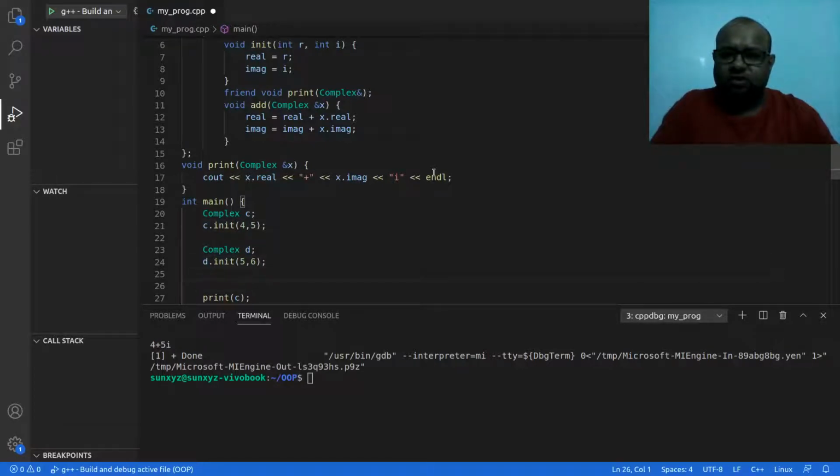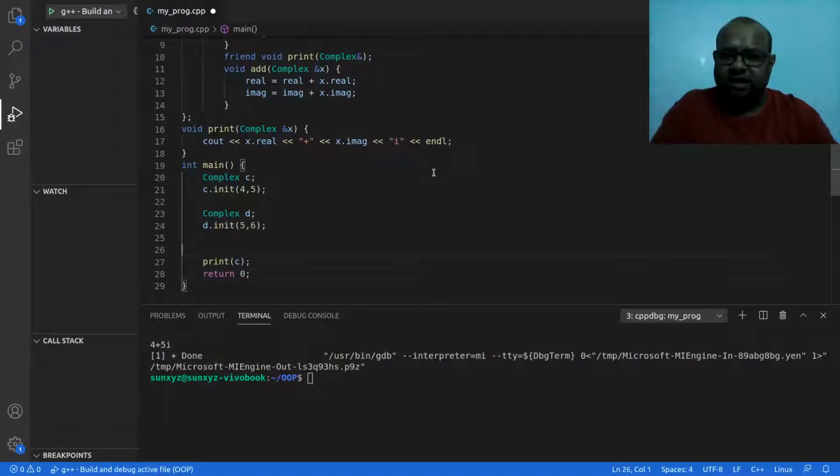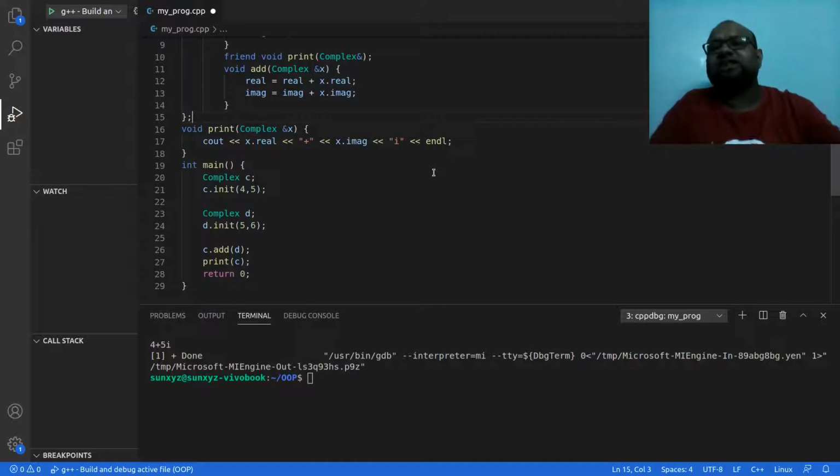Now what I'm going to do is add D to C. This C object has this method called add. I'm going to call that method, and I'm going to pass this D object as parameter.